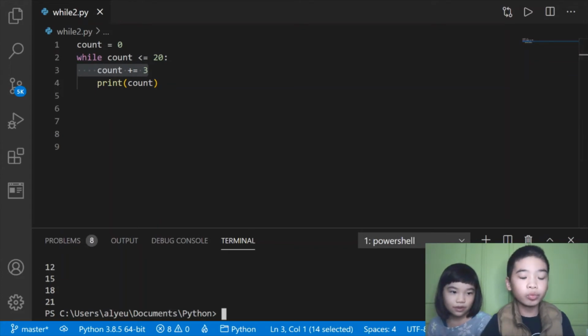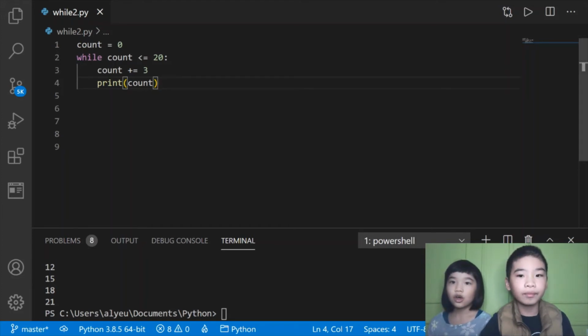Well, after it printed the 18, it checked the while again. 18 is still less than 20, so it added 3 to count, which is 21, and then printed 21. It checked the while again, but 21 is more than 20, so it stopped.